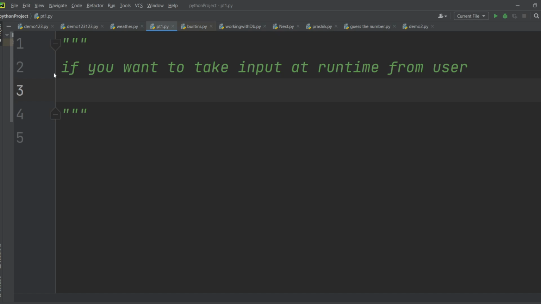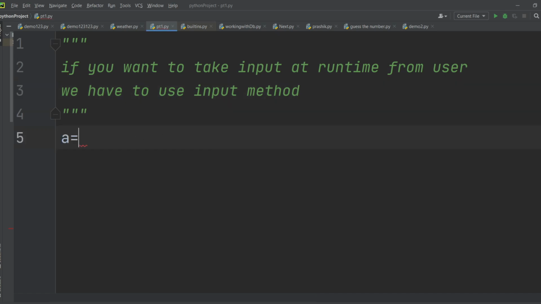So if you want to take input from the user, we have to use the input method. Okay, very, very simple. Whenever you want to take input from the user, you just have to use the input method. There is no importing classes or making objects and then using those objects to do some operations as we do with the Scanner class. So in Python, it is very, very easy to do. How can we do it? See here.